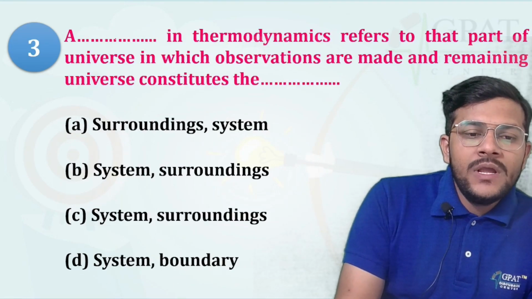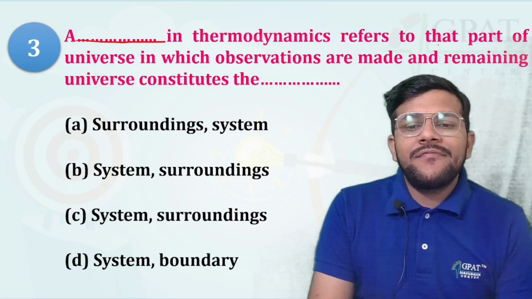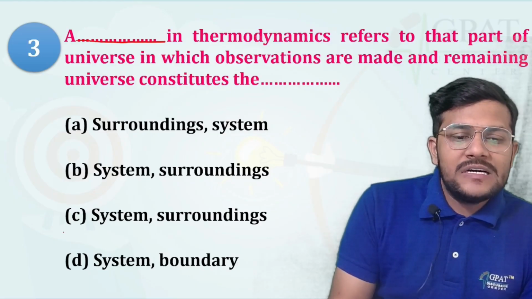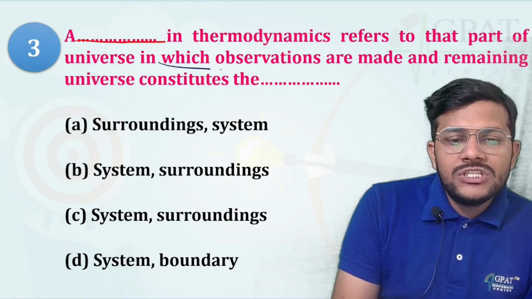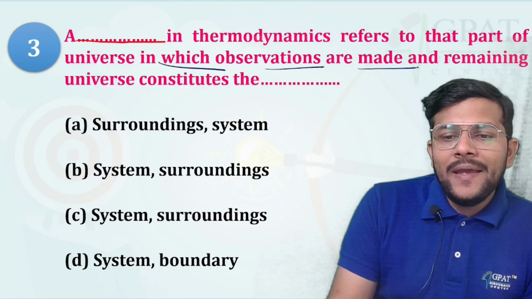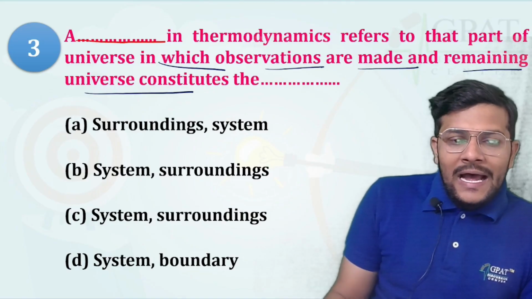Third question: fill in the blanks. In thermodynamics, the system refers to that part of the universe in which observations are made, and the remaining universe consists of the surrounding.